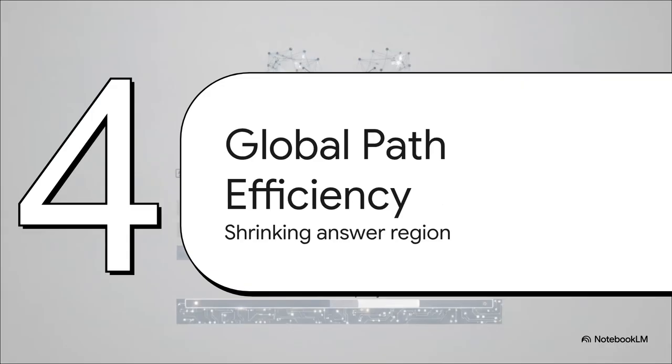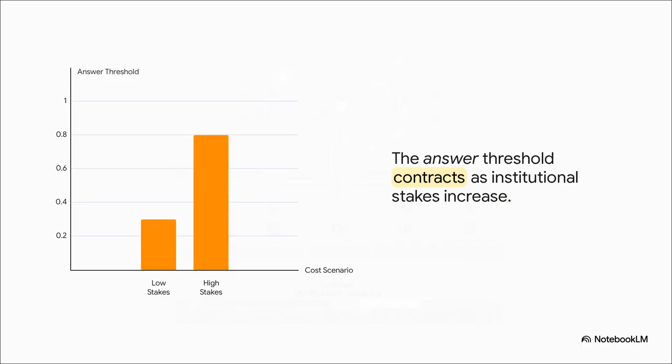Moving to Section 5, optimizing global path efficiency, shrinking the answer region. So what happens when we actually enforce this structural routing logic? Notice how the model's behavior dynamically shifts based on the stakes. Bar 1 shows the threshold for directly answering when the consequences are a drop in the bucket. But look at Bar 2. That risk-adjusted threshold for direct answering severely contracts when errors become harder to catch or the institutional stakes shoot up. The model is forced to demand a significantly higher internal certainty before it simply hits answer.